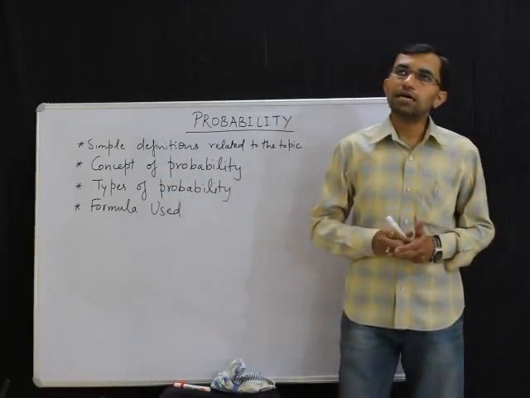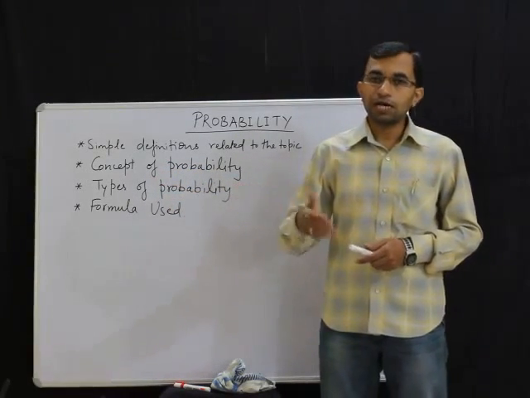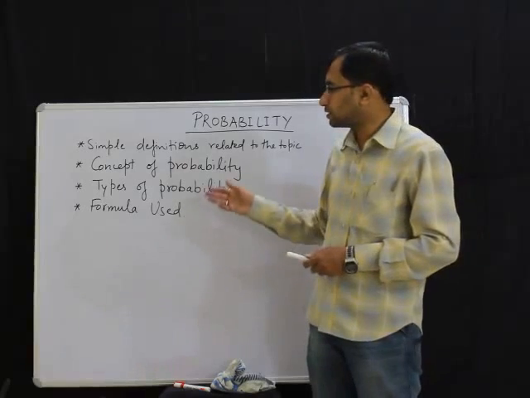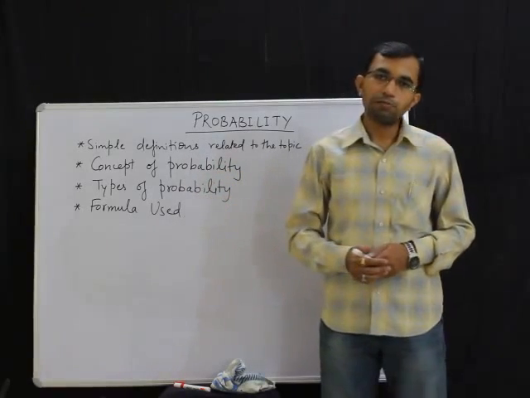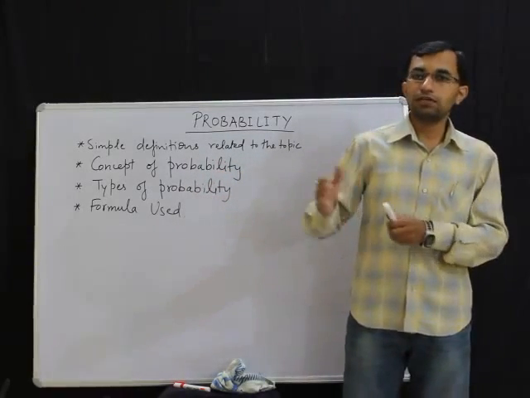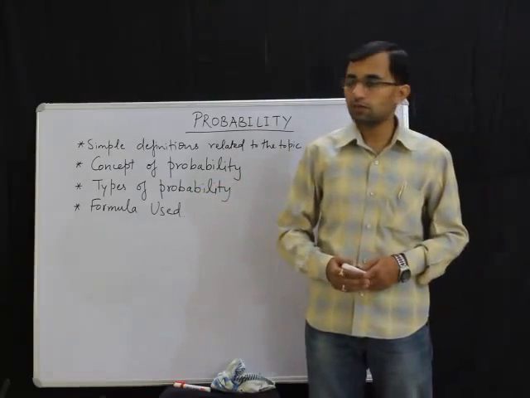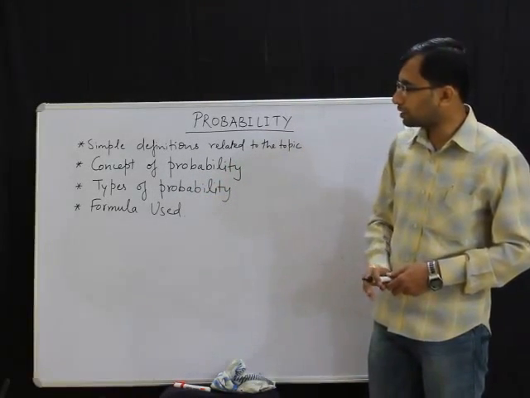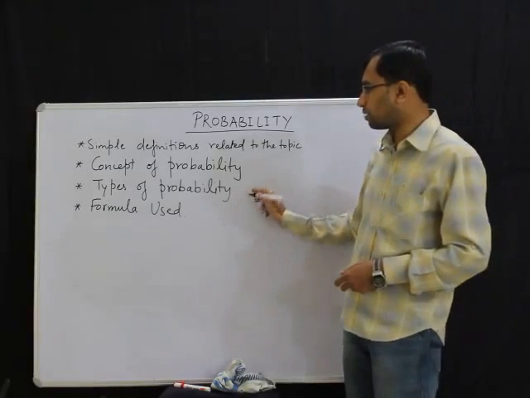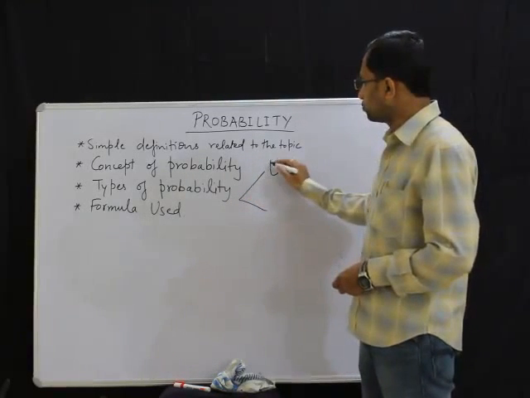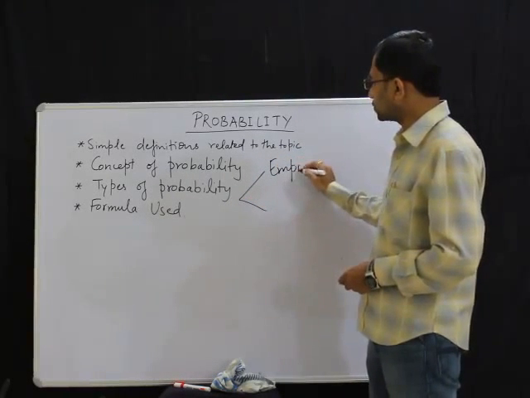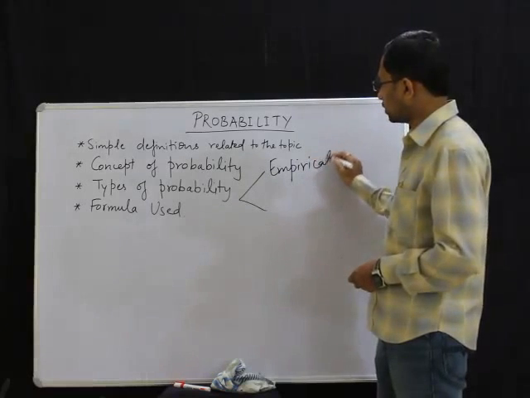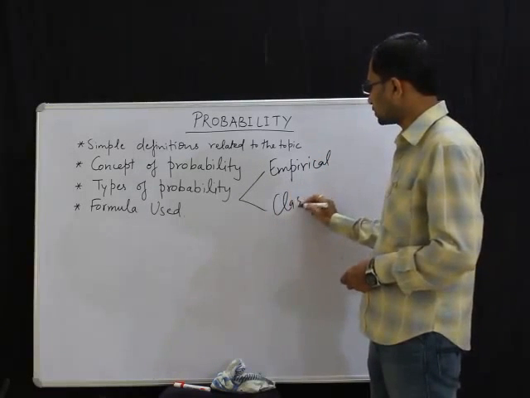I may say like this, that if there is a match between India and Kenya, then I can say that there is a very high probability of India winning. That means there is a very great likelihood of India winning the match. So we have done this concept of probability. Now we will come to the types of probability. Basically there are two types of probability. The first one is called empirical and the second one is called classical.